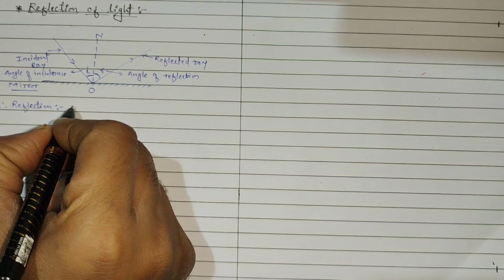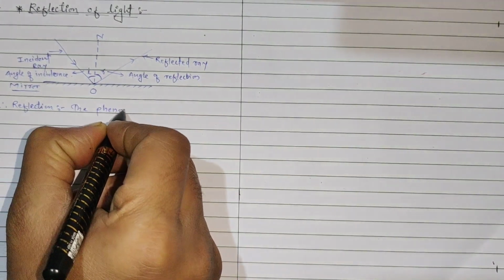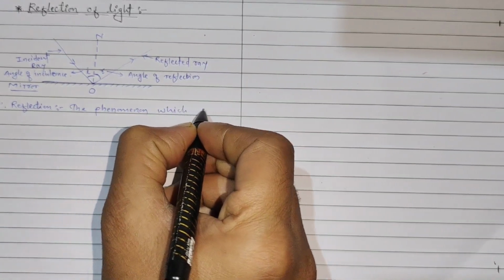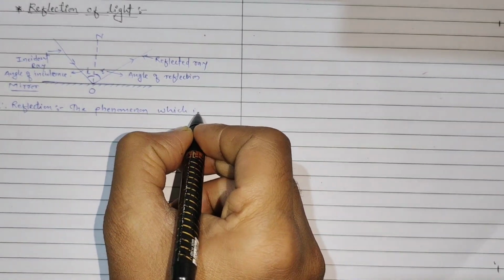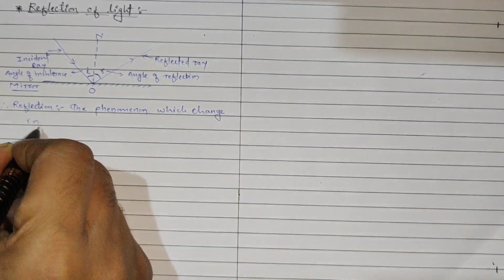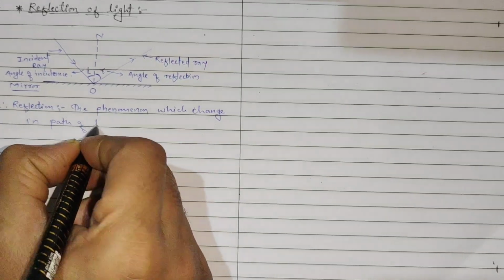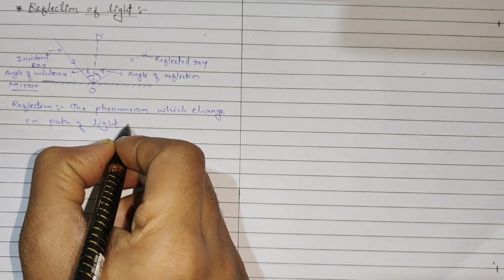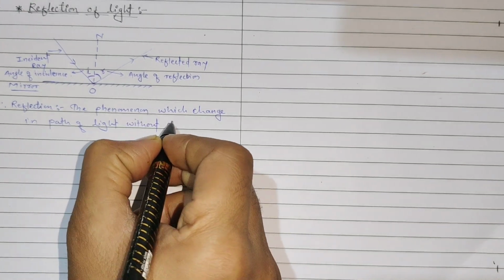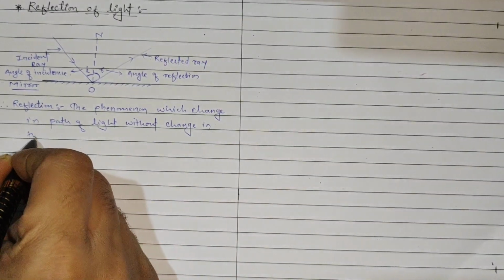So reflection is the phenomenon which changes the path of the light without change in the medium.